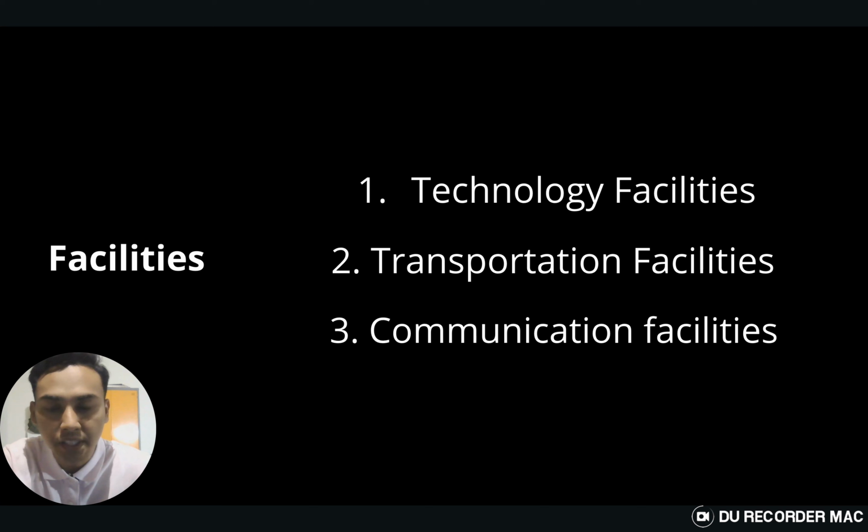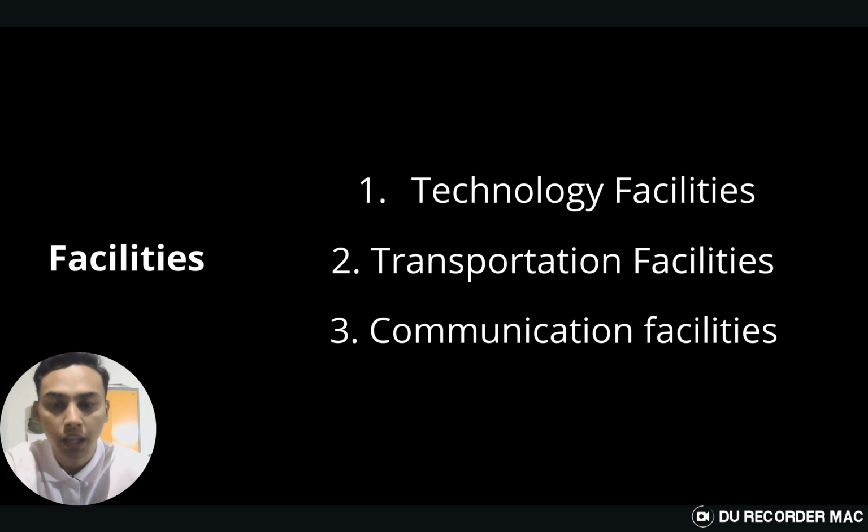Next, we go to facilities. In the USA, they have technology facilities, transportation facilities, and communication facilities. For technology facilities, technology hubs, areas like Silicon Valley in California, known for their concentration of technology companies. Research and development centers, facilities focused on scientific and technology innovation.